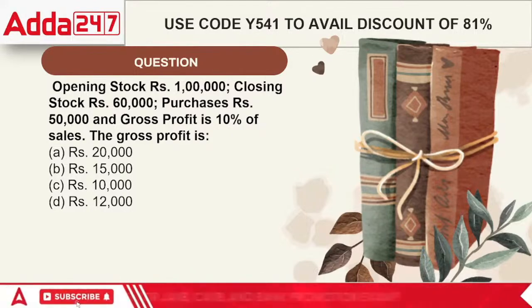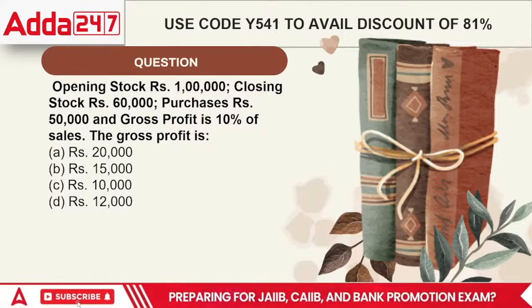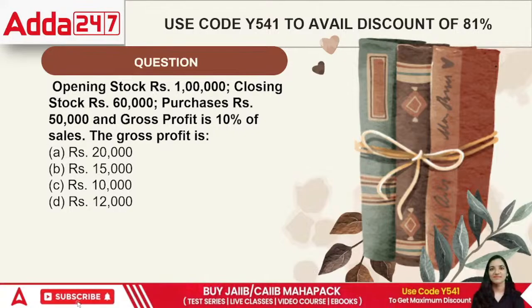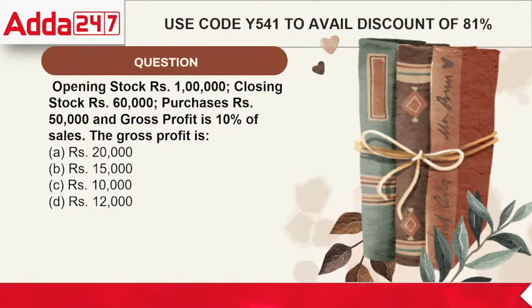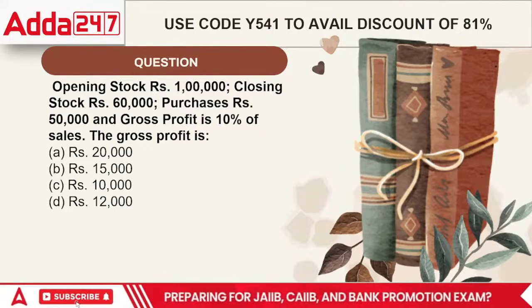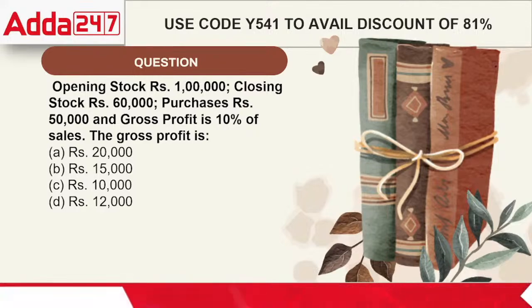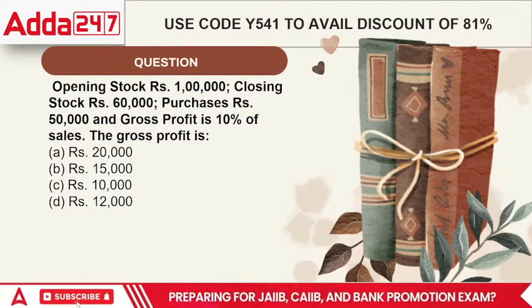So this is a practical question. What would be the correct answer?